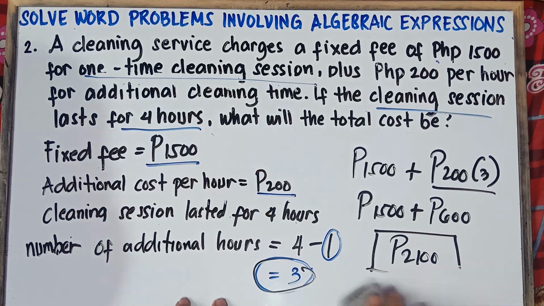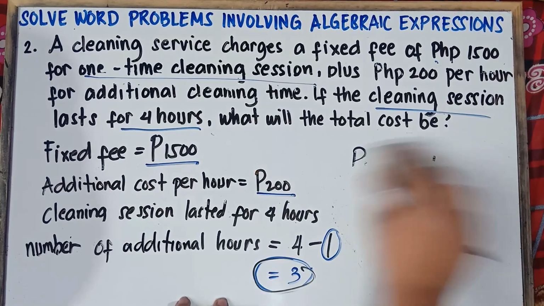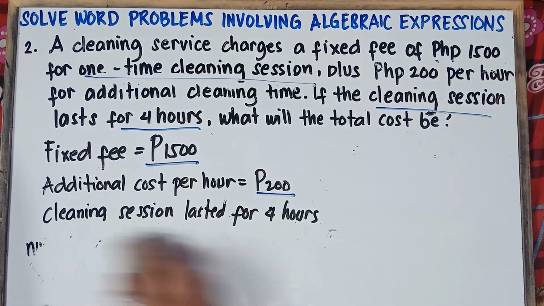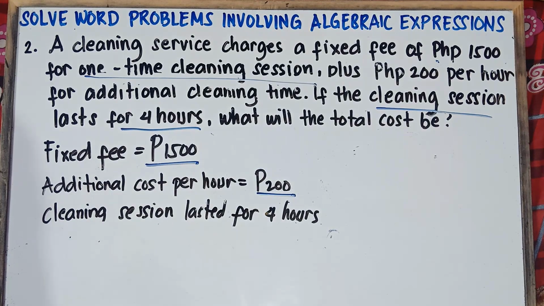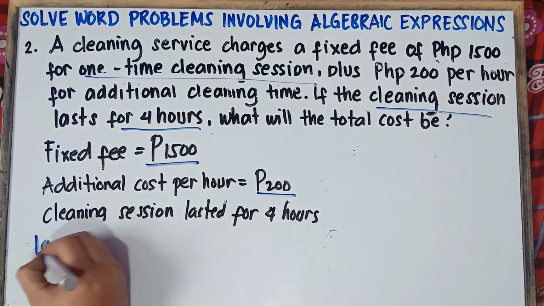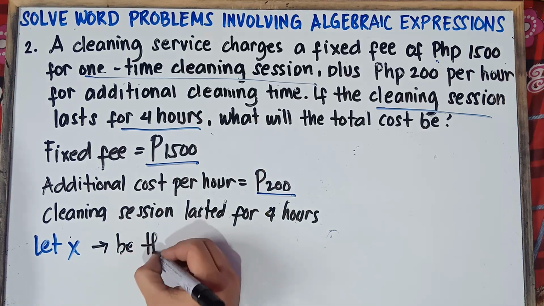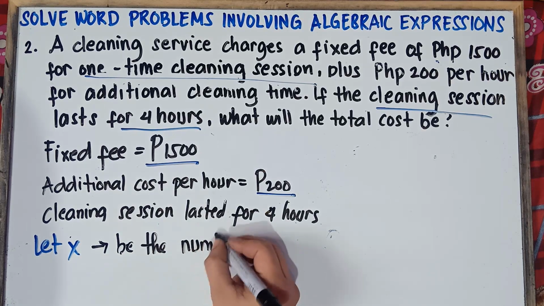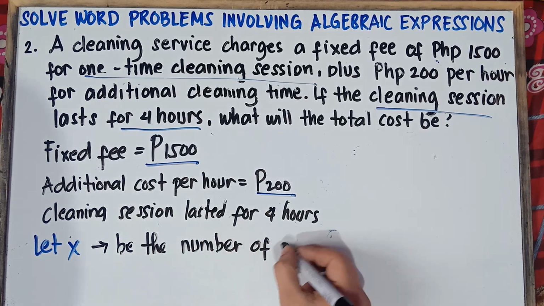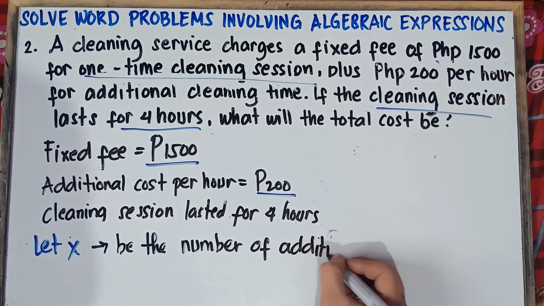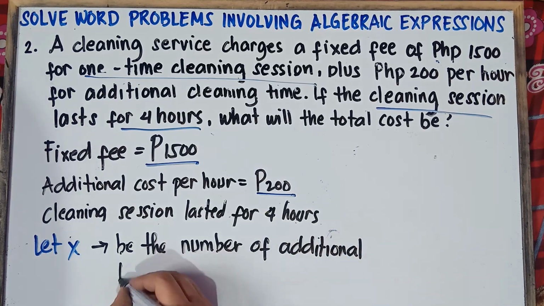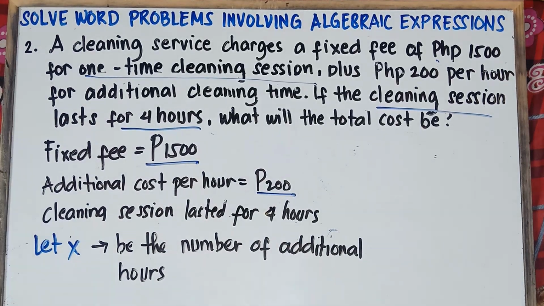So in algebraic expressions, let x be the number of additional hours. Once again, let x be the number of additional hours because it can vary from time to time.